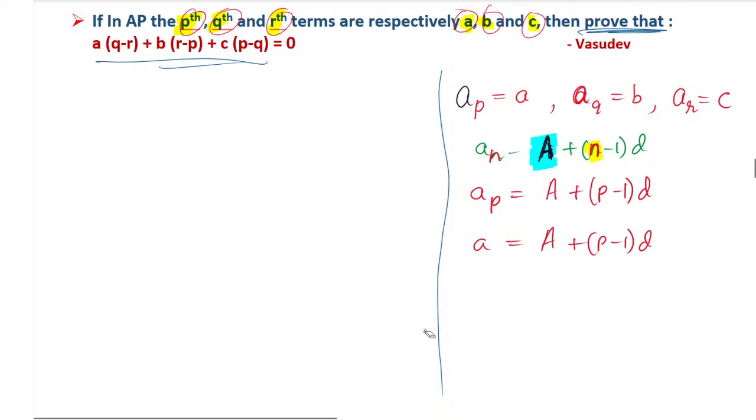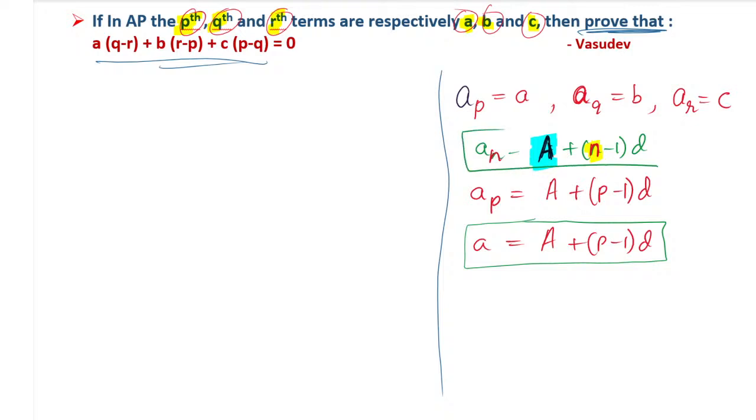Okay. So now we have taken the AP value. A is equal to capital A plus P minus 1 into D. This is the actual formula. Now I have to substitute the AQ value also. So the first one is finished. Now the second one, so I will put a star. AQ is equal to, again instead of N we have Q. The same formula we have to substitute.